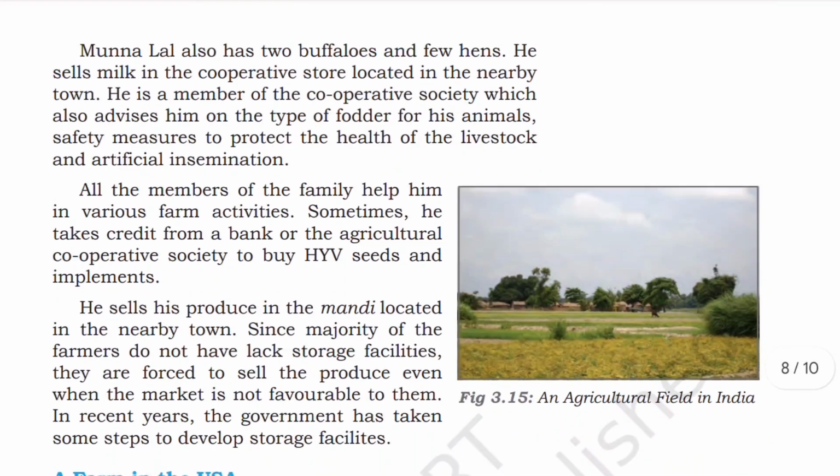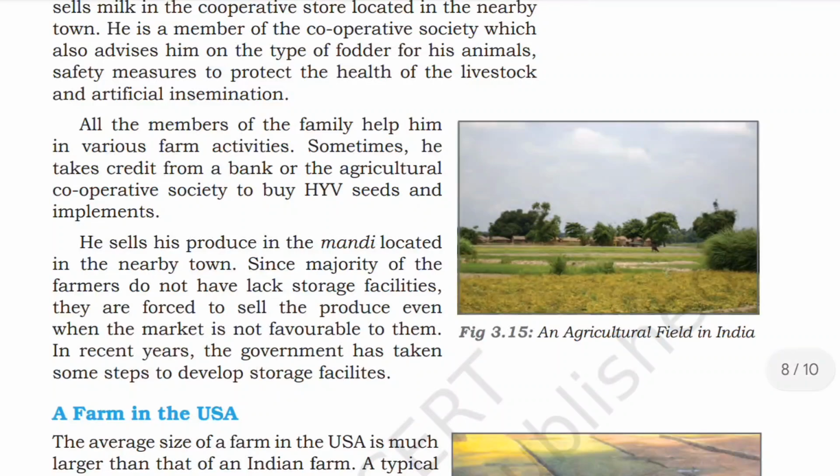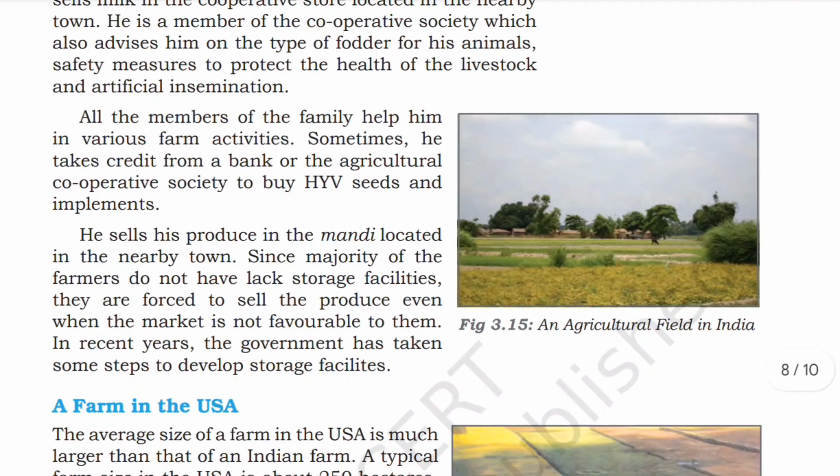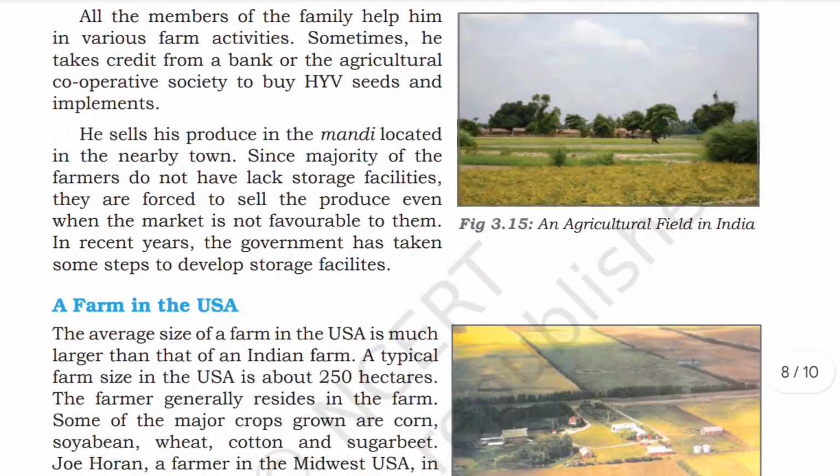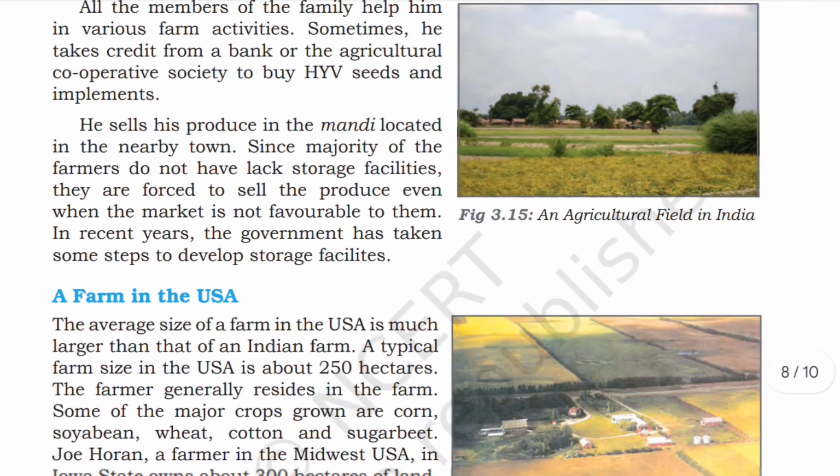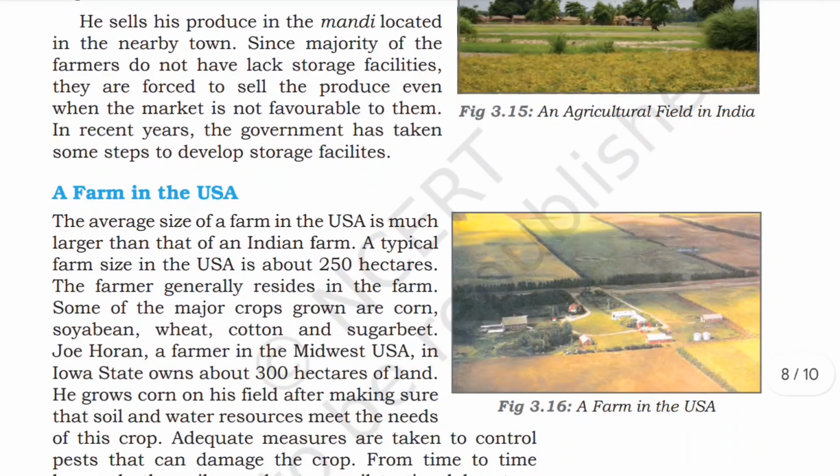All the members of the family help him in the various farm activities. Sometimes he takes credit from the bank or the agricultural cooperative society to buy HYV seeds and implements. He sells his produce in the mandi located in the nearby town. Since the majority of farmers lack storage facilities, they are forced to sell the produce even when the market is not favorable to them. In recent years, the government has taken some steps to develop cold storage facilities.